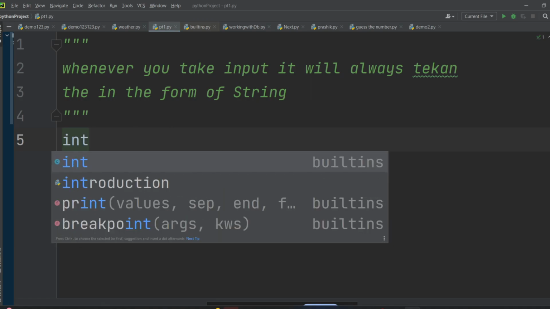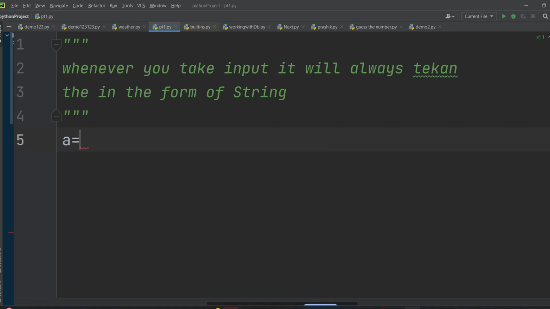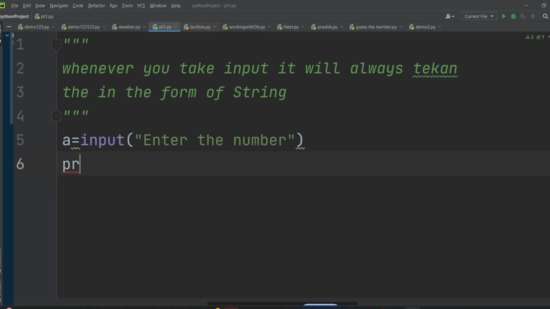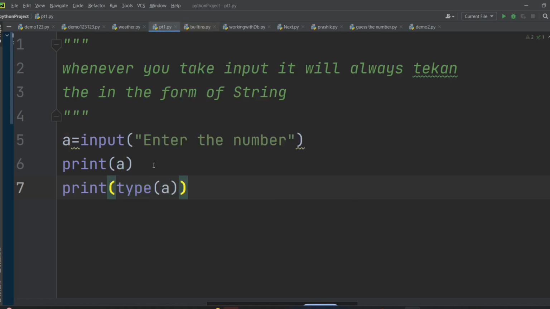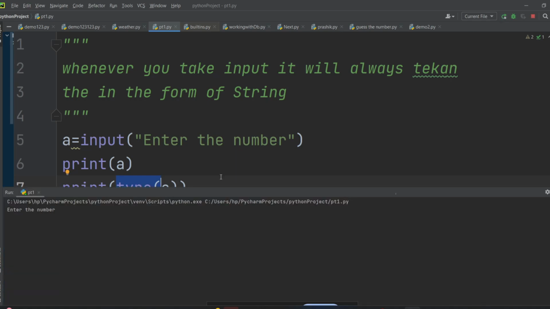So let's take, I will write a is equal to input. I want to take an input, so I will write a is equal to input, and here I will write enter the number. You can give some message like that. Then I will print a, and after this I will print the type of a. So I will write type and a. I have written the type of a inside a print statement because it will print the type. So let's run this and see what we get.